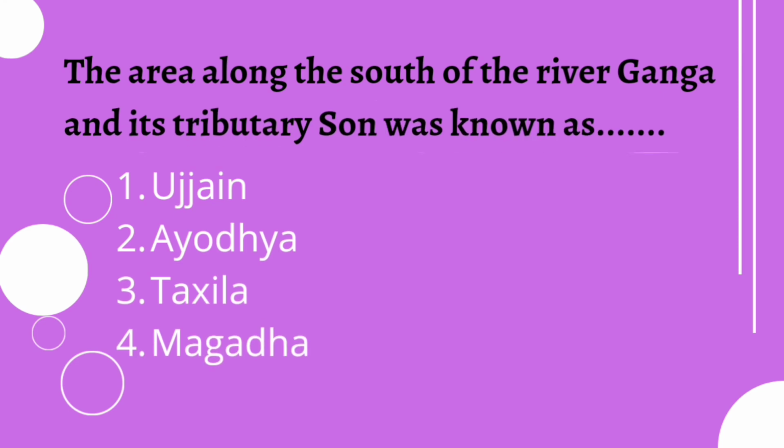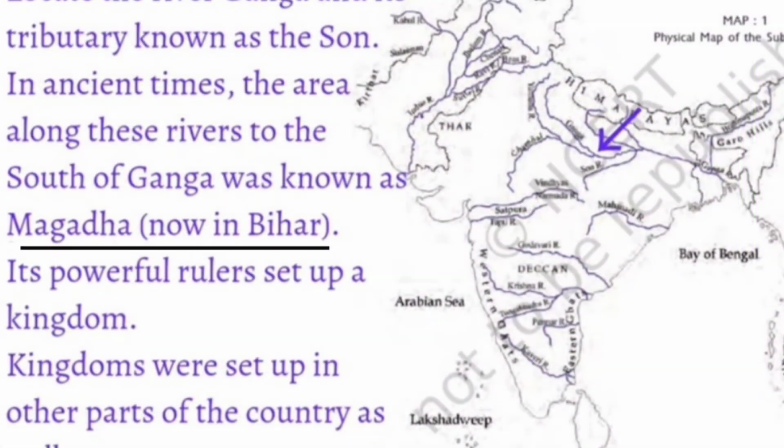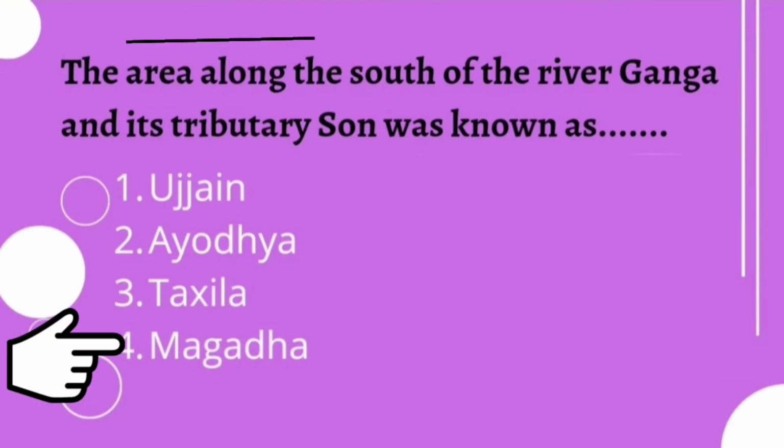The area along the south of the river Ganga and its tributary Son was known as option 1. Ujjain, 2. Ayodhya, 3. Taxila, 4. Magadha. So you have to identify which is that city. So the area along the south of the river Ganga and its tributary Son was known as Magadha. We have studied it as Magadha. So option 4, Magadha will be the answer.